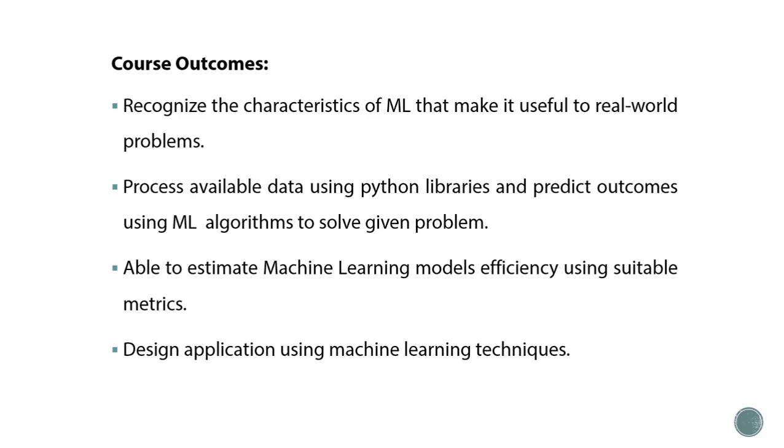Next and third outcome is to gauge the efficiency of machine learning by using suitable metrics. And the last outcome is to design applications using algorithms of machine learning.